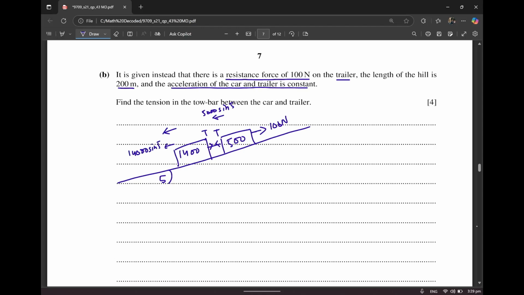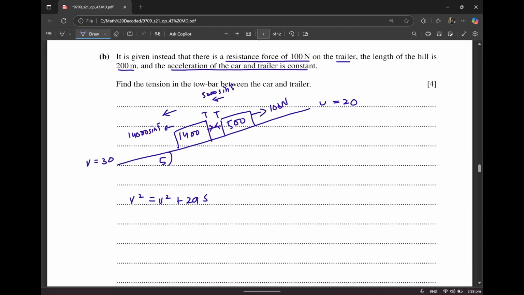All right, so we know that u is equal to 20 and v is equal to 30. Over here we can just use the SUVAT equation, v squared equals u squared plus 2as, to figure out your acceleration. Because to figure out the new tension, we need to figure out the new acceleration as well. Why is it a different acceleration?